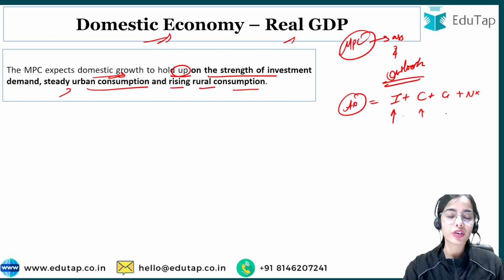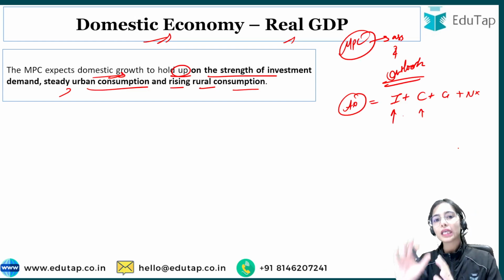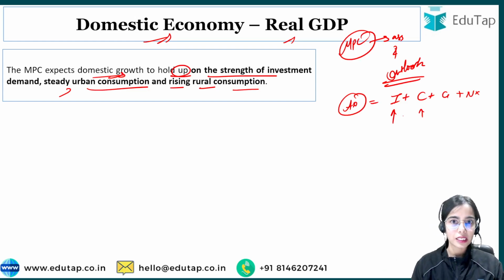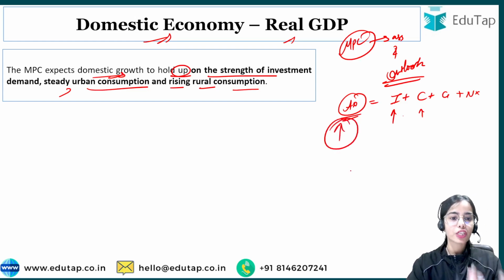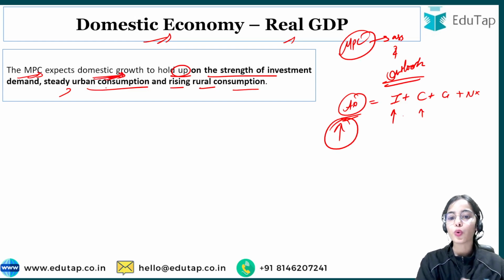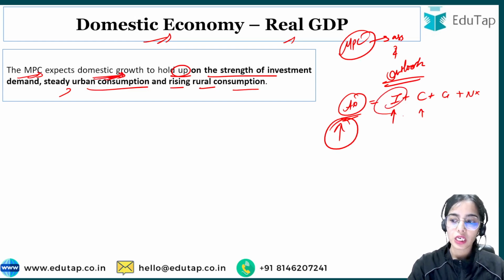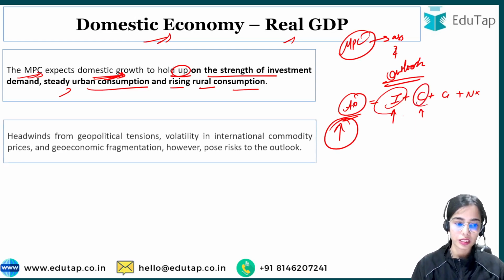The government is also giving thrust to investment activities, and the global conditions are also stabilizing a little. So our aggregate demand is going to grow. That means our production, our domestic growth, is expected to grow. The MPC expects domestic growth to hold up on the strength of investment and consumption in the rural and urban areas. I hope this is understandable.